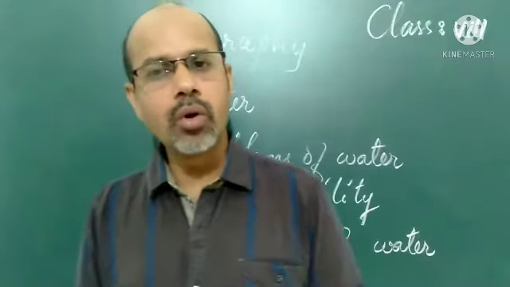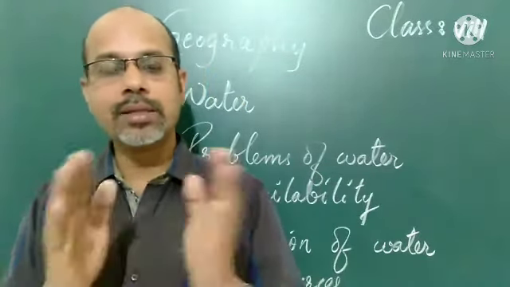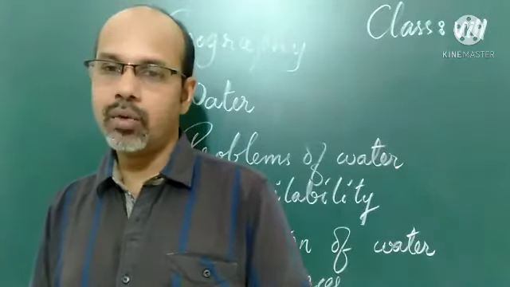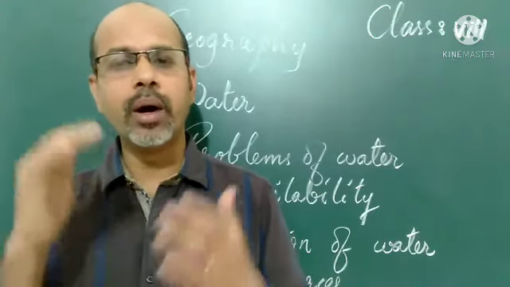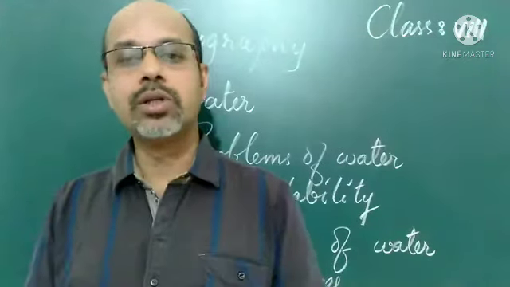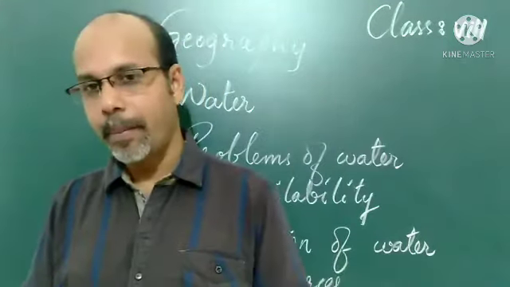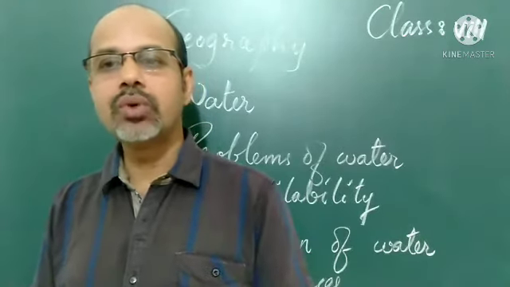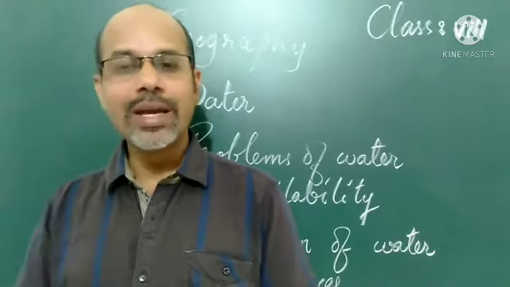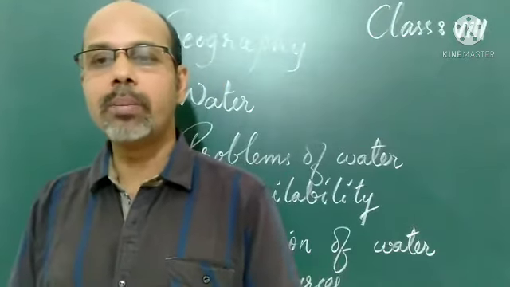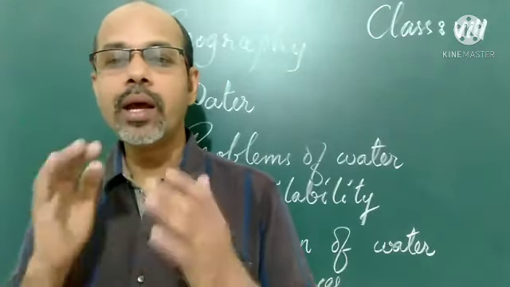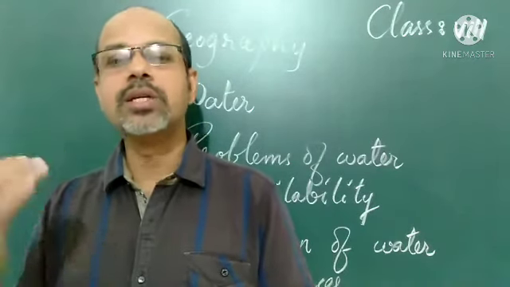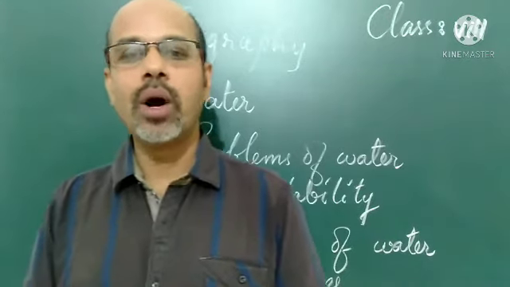So what problems occur with water availability? We know there is scarcity. We often say there is scarcity or shortage of fresh water or drinking water. In many regions of the world there is scarcity of water, mostly in parts of Africa, especially the Saharan desert region of Africa, West Asia, South Asia, parts of Western USA, Northwest Mexico, parts of South America, and entire Australia, which are facing shortages in freshwater supply. So these regions have a severe shortage of water supply.